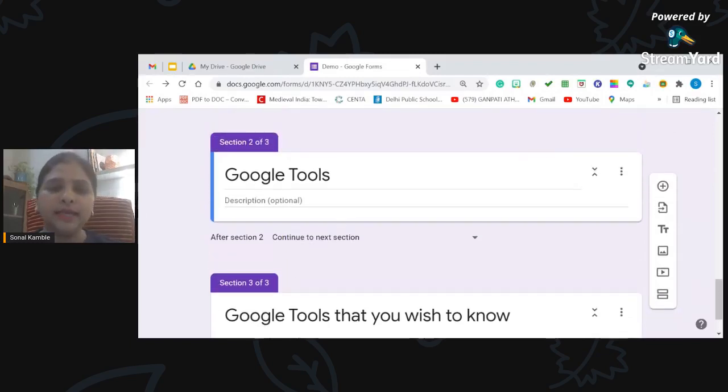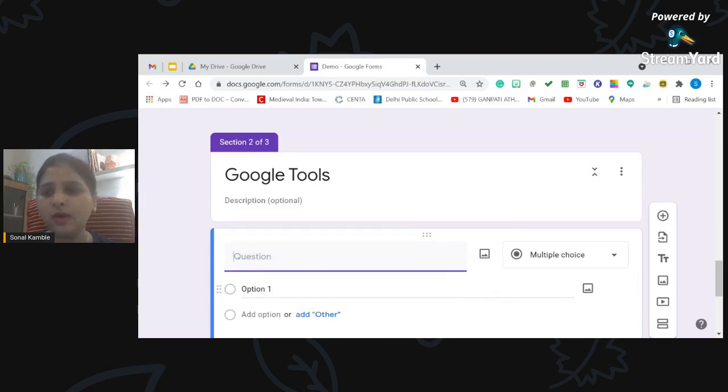Now as you can see the heading of this section, Google Tools. So here it will help the users to check their understanding about the tools or whatever they understand from the tools. So let's add some questions there. Now I want to know whether these users actually know something about tools or not. Okay, and how I'm going to do that? So on the scale of 5, I'll ask them on the scale of 5.